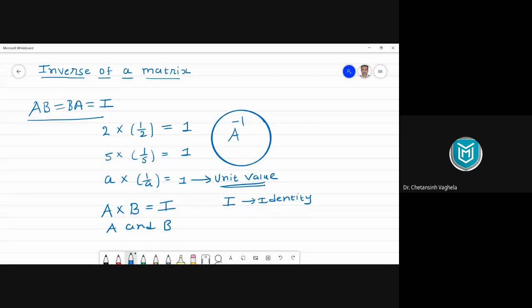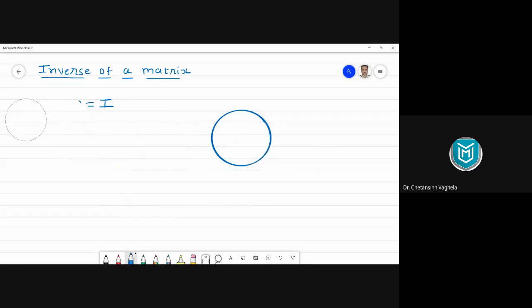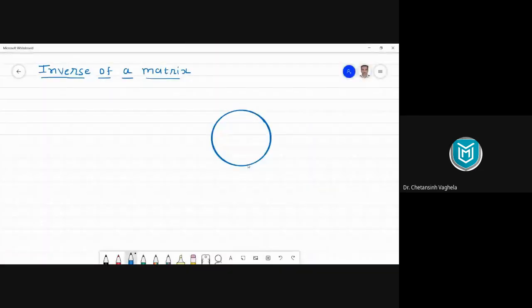So this way we can define inverse of a matrix. Right, so your definition will go like this. Let me write it here.